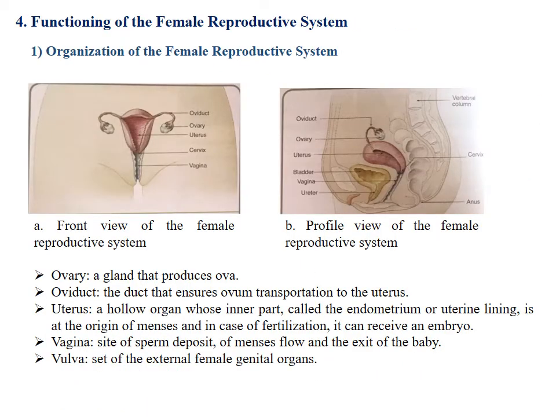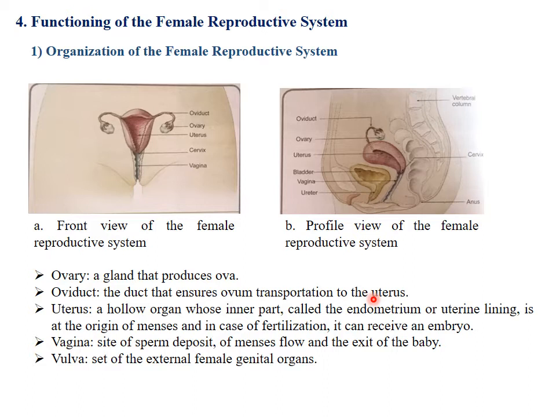Now, let's move to the functioning of the female reproductive system, and let's start with the organization of the female reproductive system. In document A, we have a front view of the female reproductive system, and in document B, we have a profile view of the female reproductive system. Now, let's see some functions of different organs of the female reproductive system.